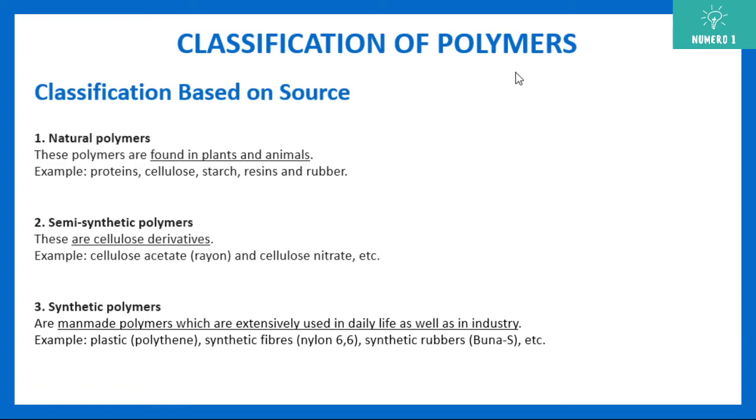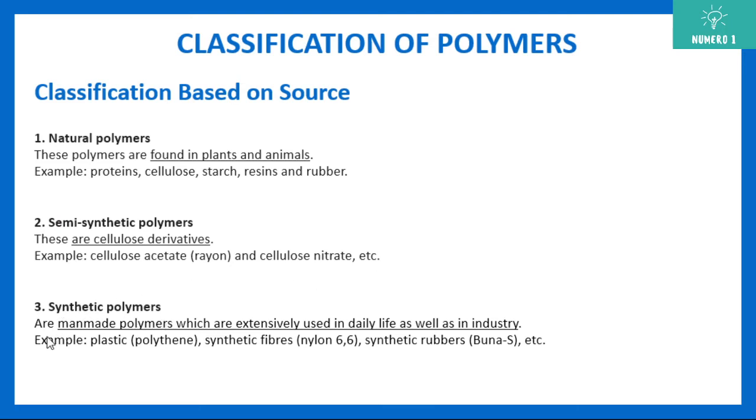Now, first thing, classification of polymers. Classification based on source. Natural polymers are found in plants and animals. Examples: proteins, cellulose, starch, resin, rubber. All these are natural polymers. Next is semi-synthetic polymers. They are actually cellulose derived polymers, derivatives of the cellulose. Cellulose is naturally occurring, just some derivative out of it is a semi-synthetic polymer. You can see cellulose acetate or cellulose nitrate are some of the examples.